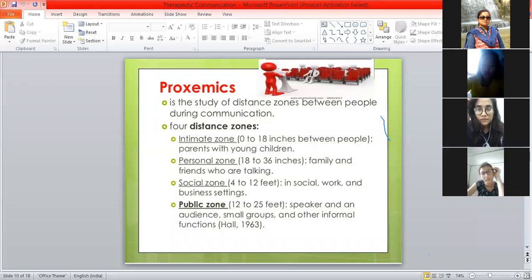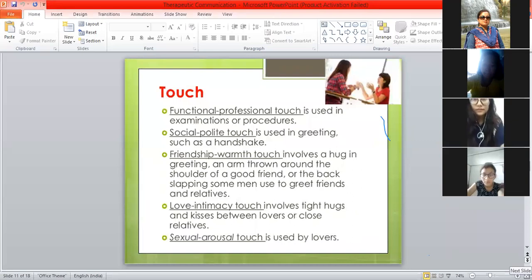Next is touch. Even in therapeutic communication, we sometimes say that our hands, when you touch a patient who is sick, a patient who is injured, a patient who is terminally ill, your touch may sometimes be a cure for the patient. Sometimes the patient is so satisfied by the comforting touch of a nurse, or a person who is taking care of the patient, a healthcare provider. So touch can also be divided into 5 types. Functional professional touch.